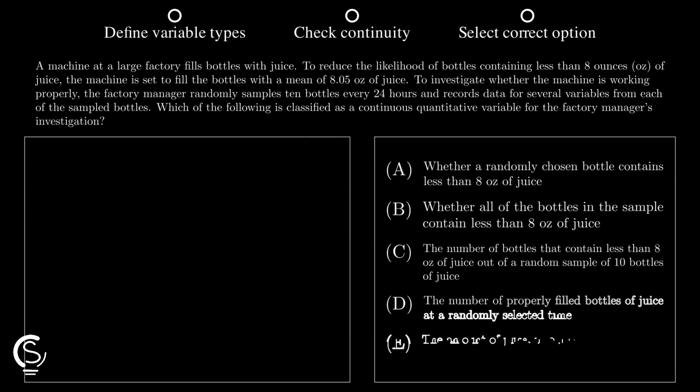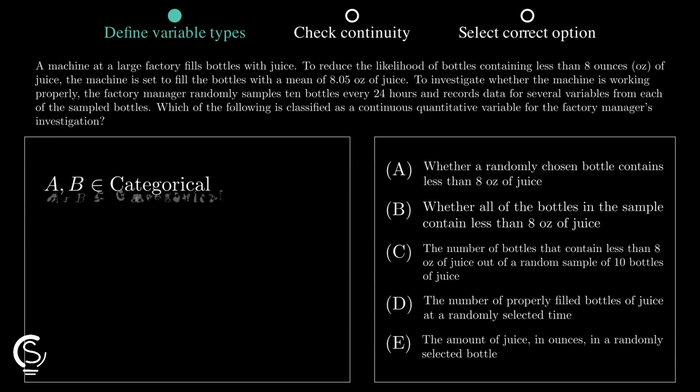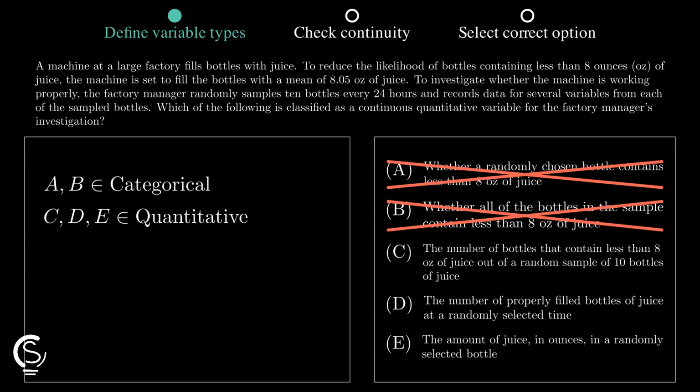First, identify which options are quantitative. Options A and B describe yes or no conditions, which are categorical. We only care about numerical measurements here, so let us move on quickly.